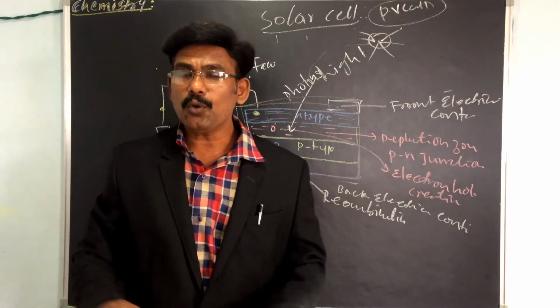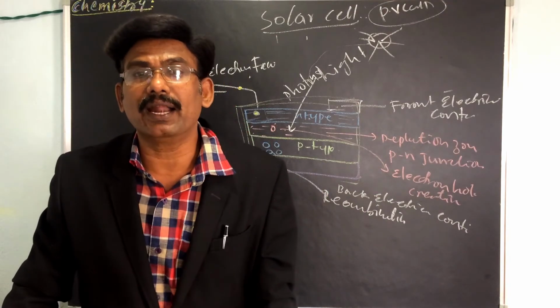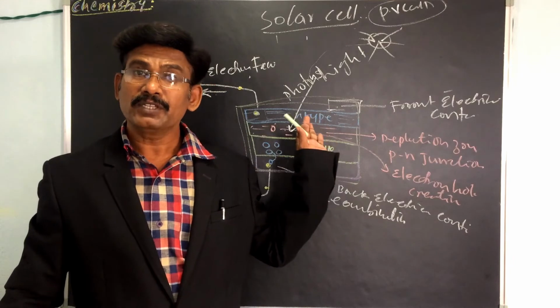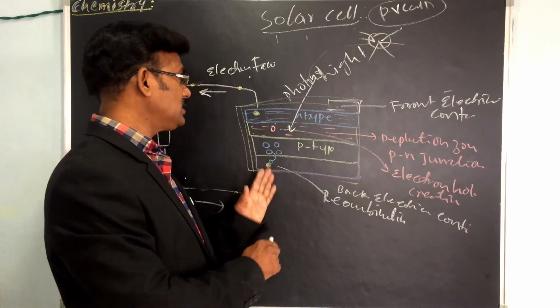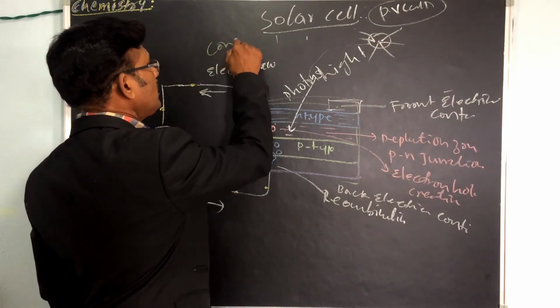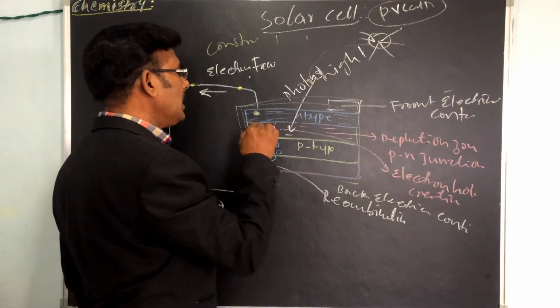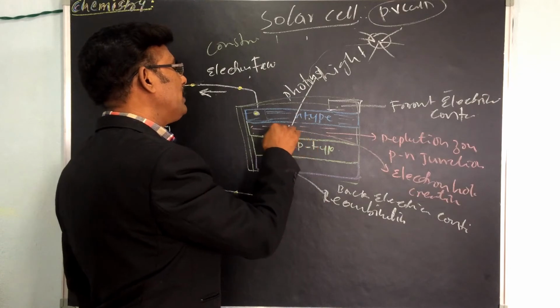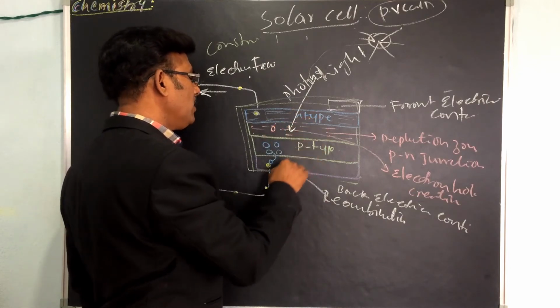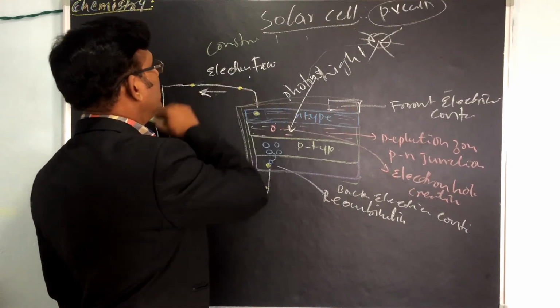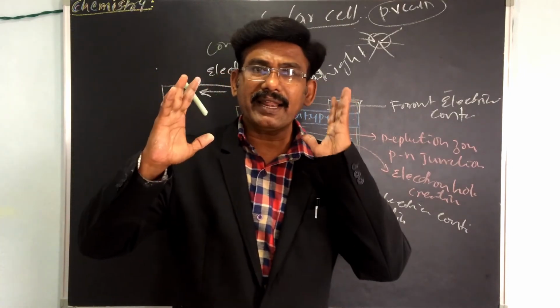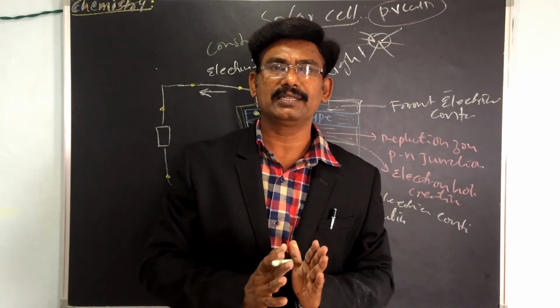Now, how will it work? This is the construction. Now the working is important. The construction is what you have taken: N-type, P-type, some electrodes below the N-type and at the back, and all are connected here. How the working of the solar cell takes place is important.